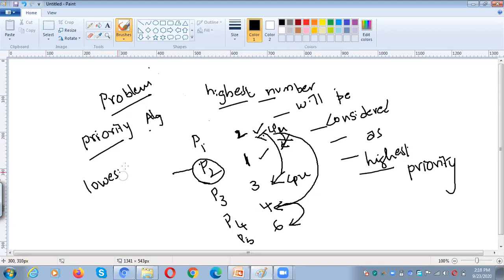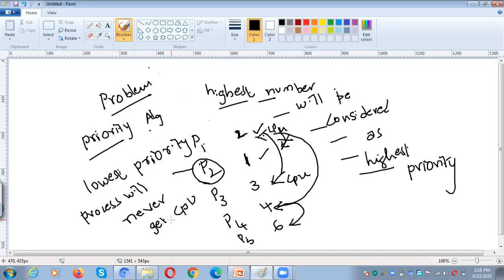The lowest priority process will never get the CPU.